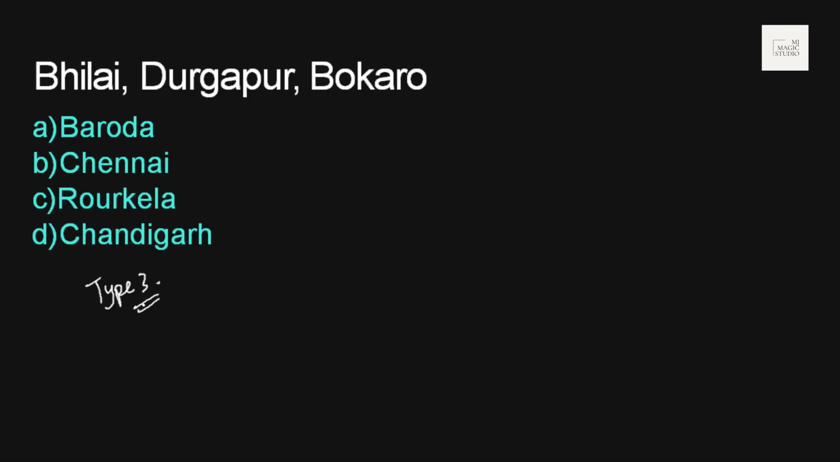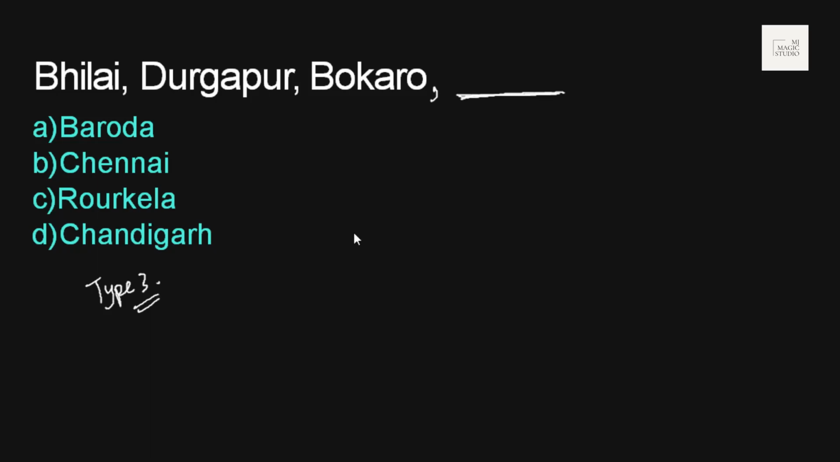Again, as we can see, this is from type 3, and in this type we need to choose a similar word which should fit in with this, so that the four words are like Bhilai, Durgapur, Bokaro are all cities of country India. So we are looking out for one more city so that all four possess the same kind of relationship or character. So what should fit in with Bhilai, Durgapur, Bokaro?